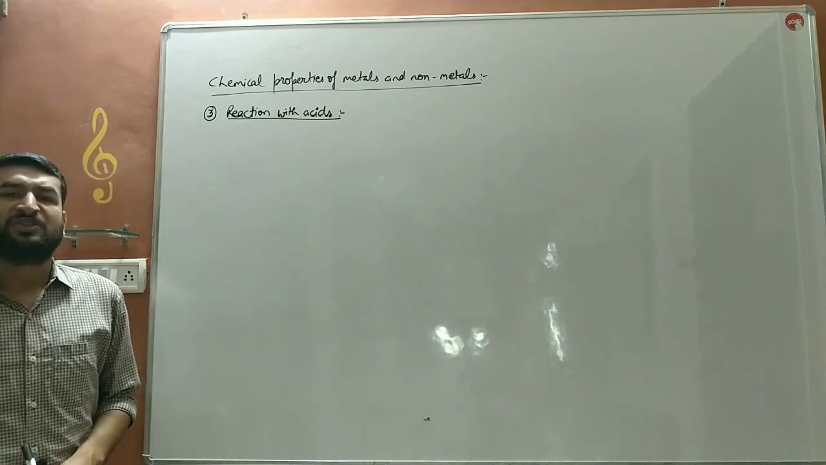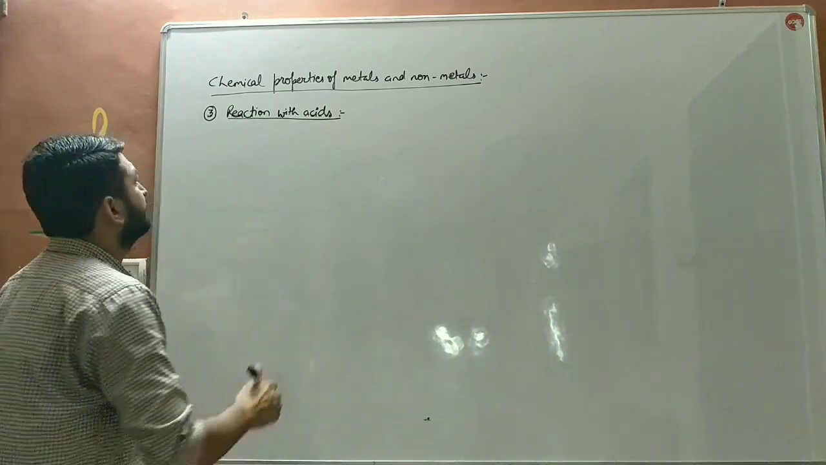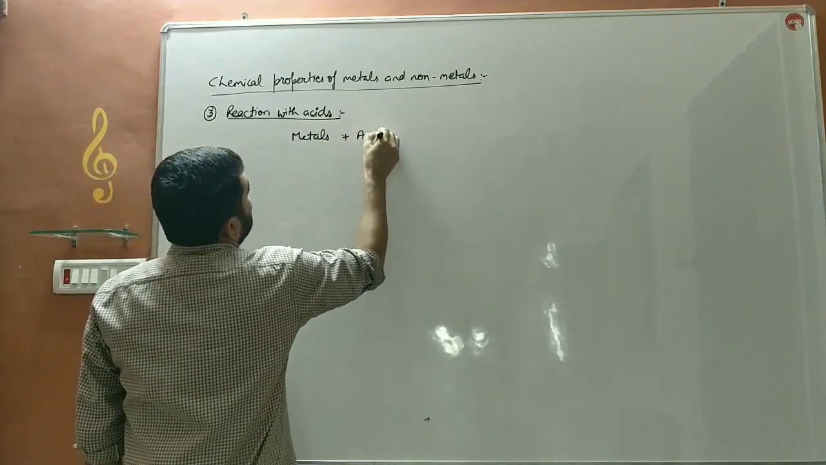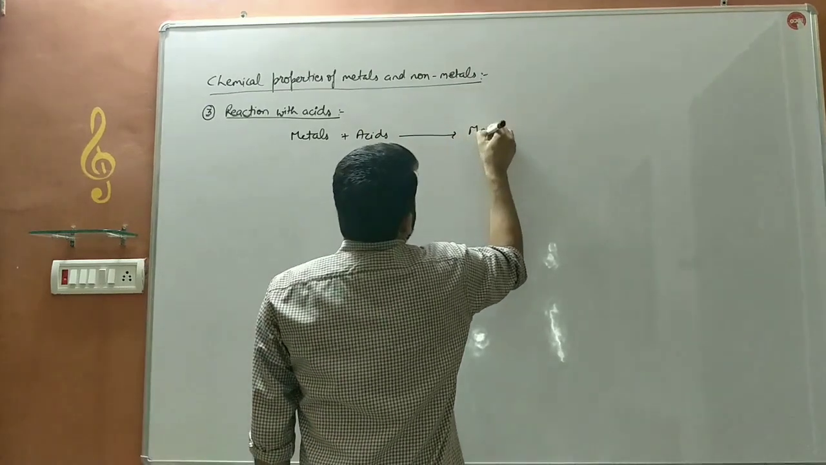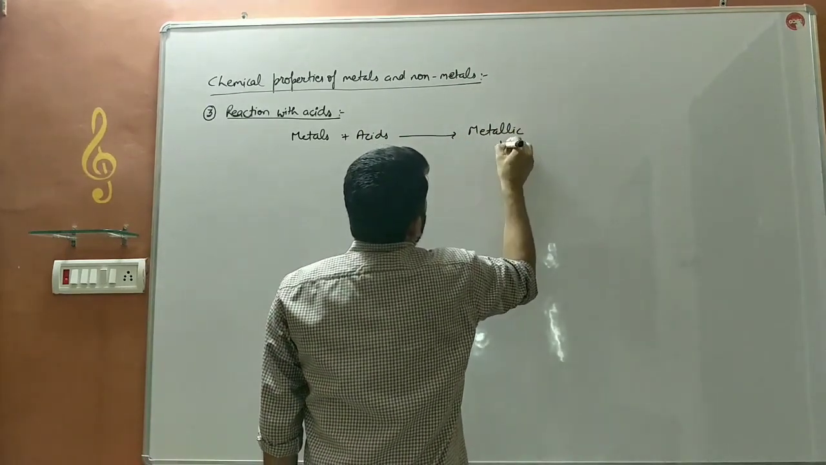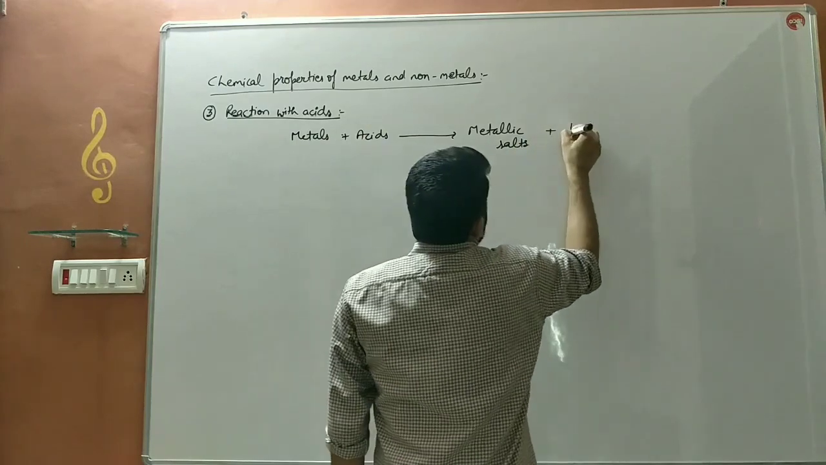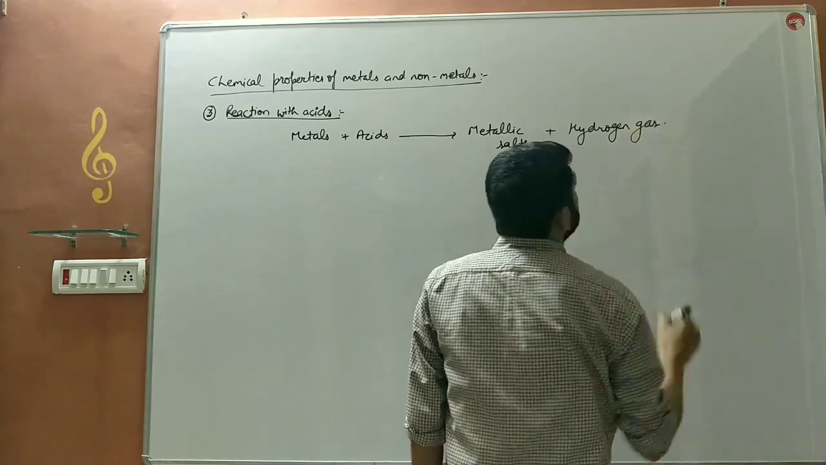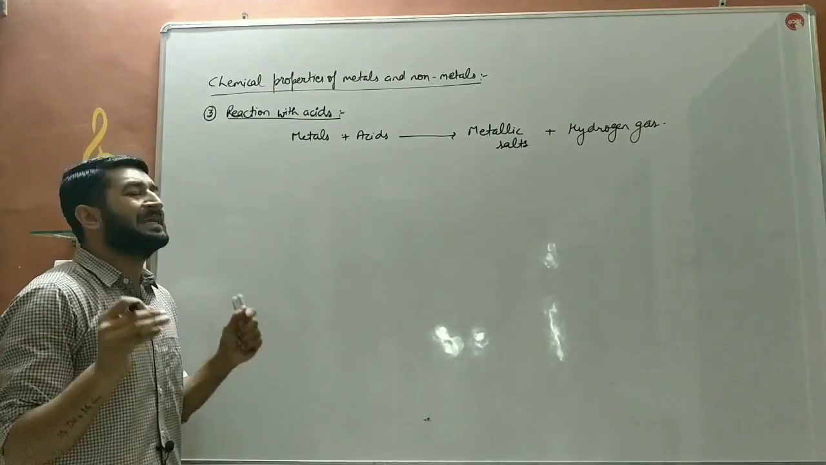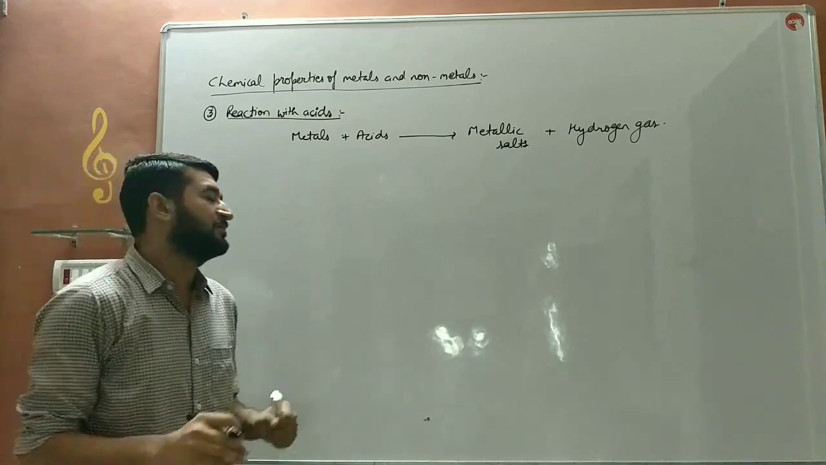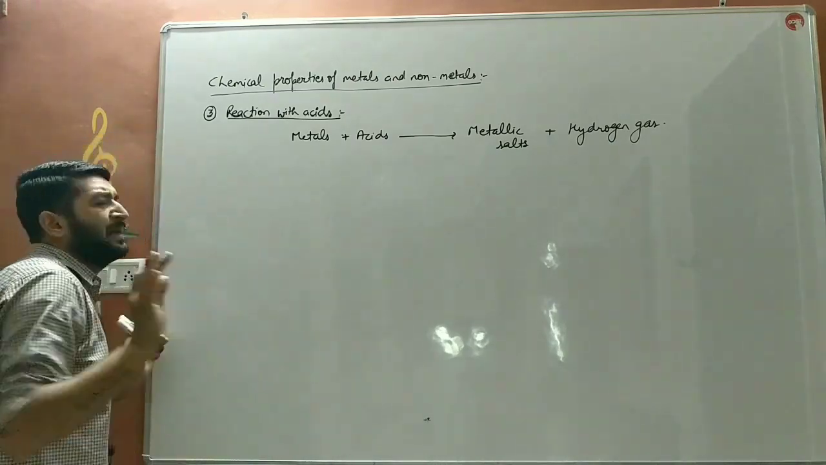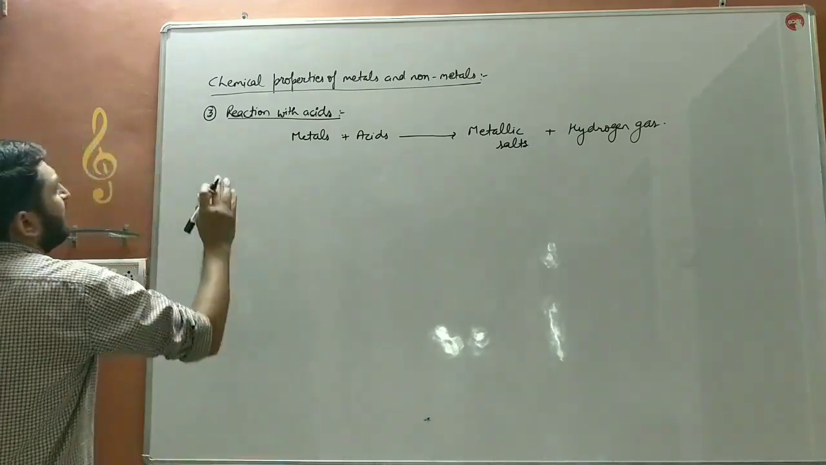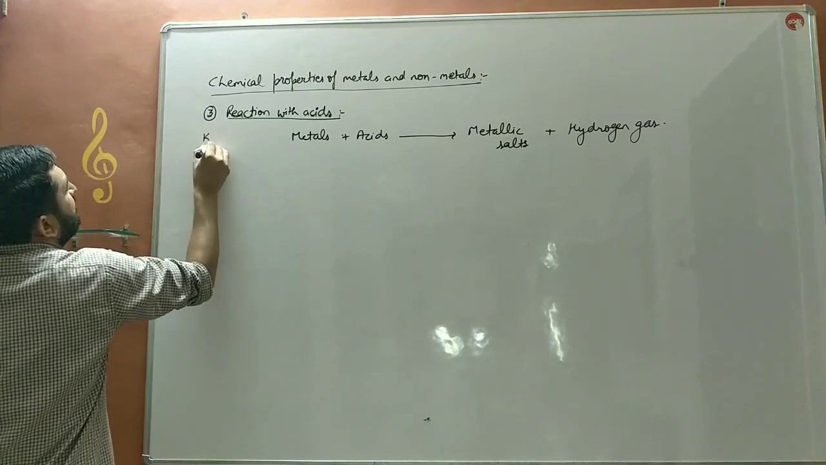Next we will discuss the reaction with acids. Metals react with acids to form metallic salts along with the release of a gas, that is hydrogen gas, and hydrogen gas burns with a pop sound. Non-metals do not react with acids. The reaction of metals with acids is based on the reactivity series.